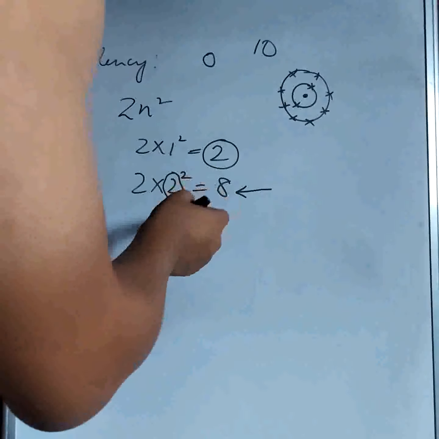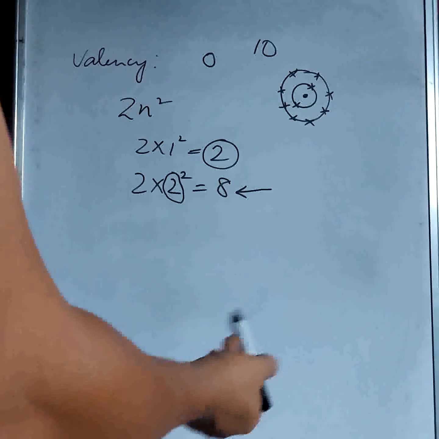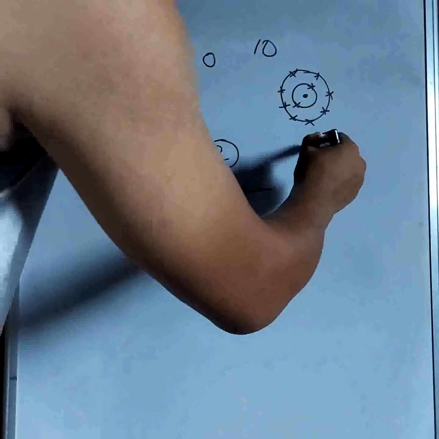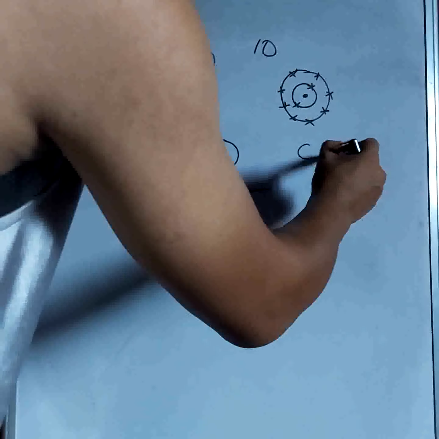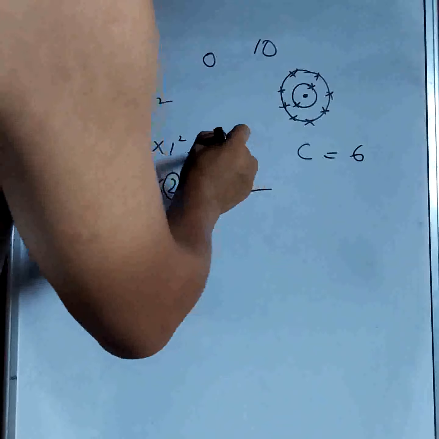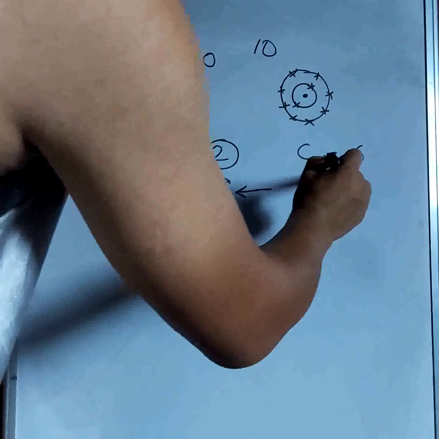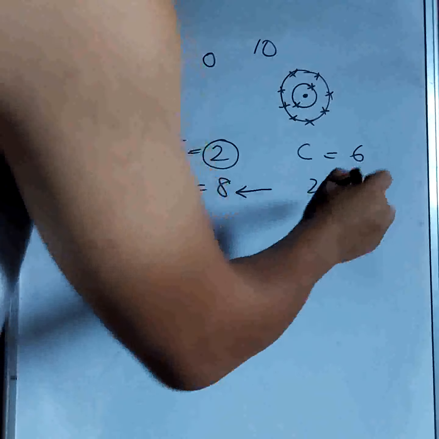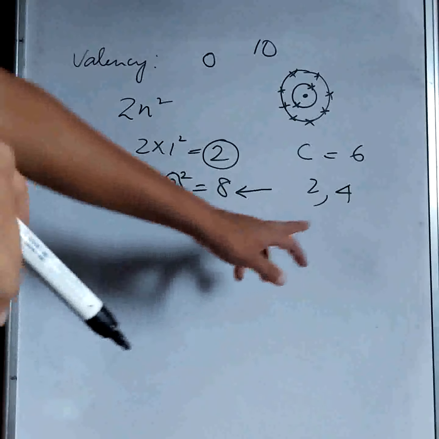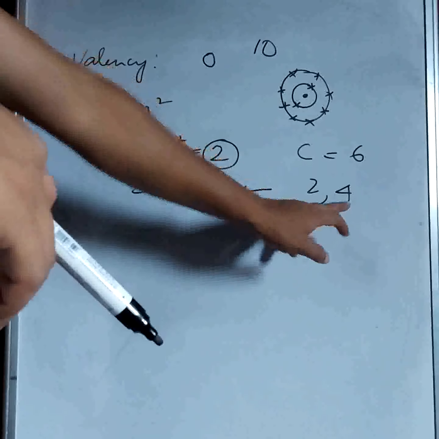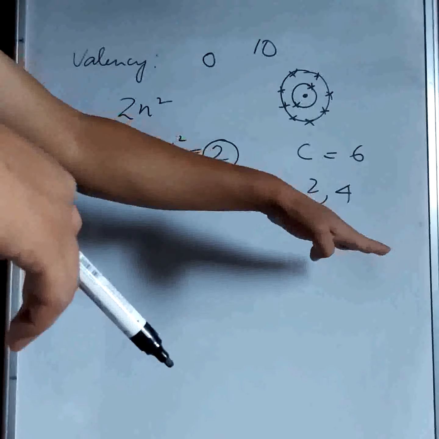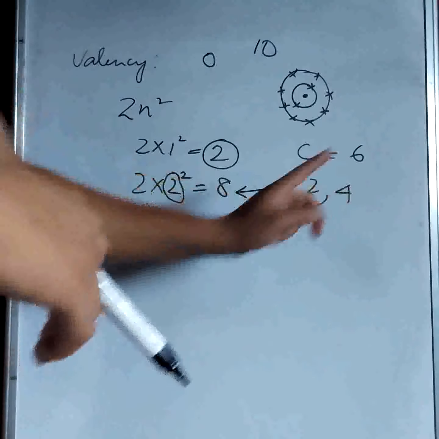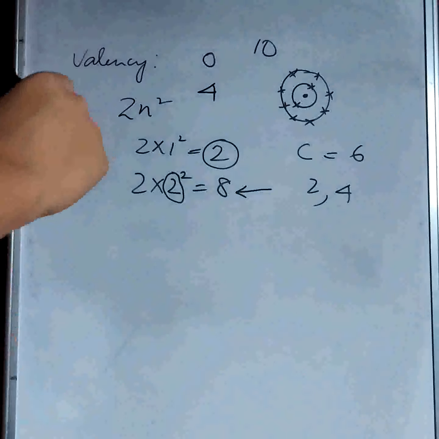But suppose, for example, an atom, carbon, has 6 electrons. In the first orbit it will have 2 electrons, and the remaining 4 will go into the second orbit. So that means carbon has still 4 vacancies left to be fully filled. So its valency is 4, and so on.